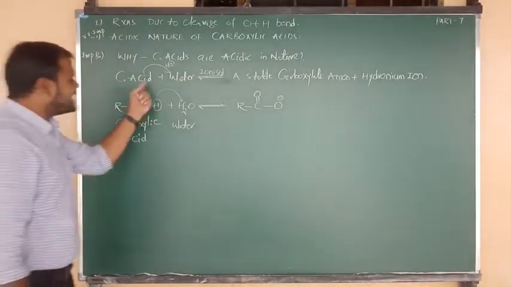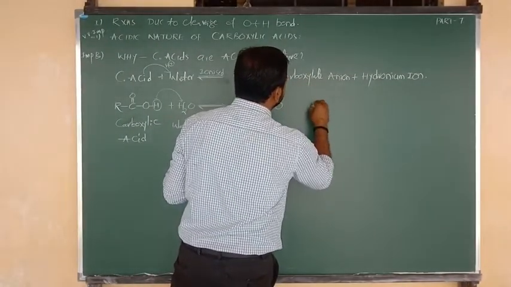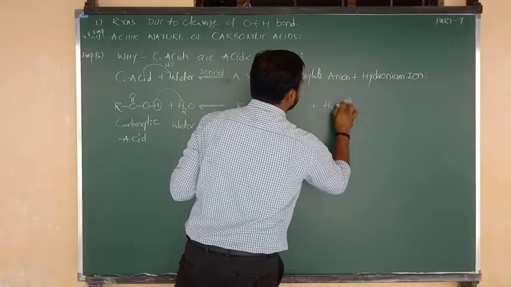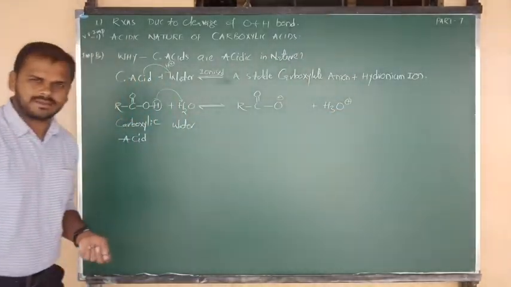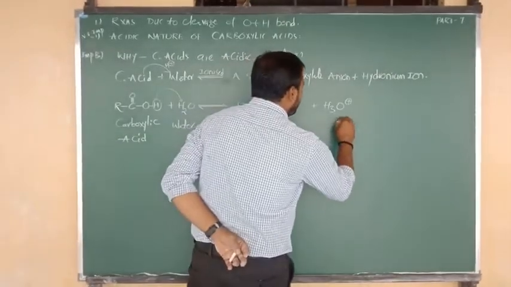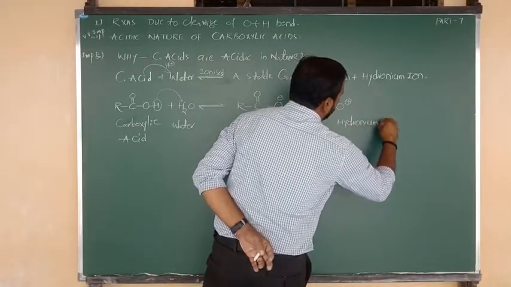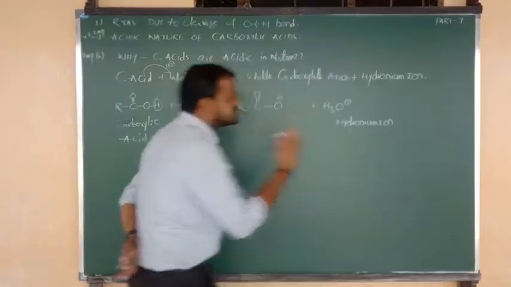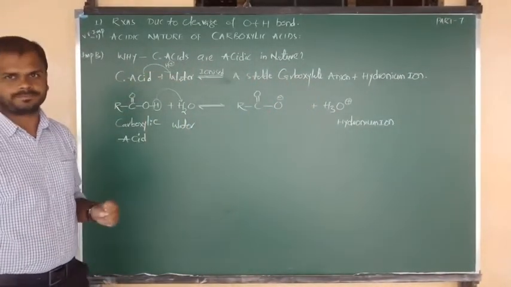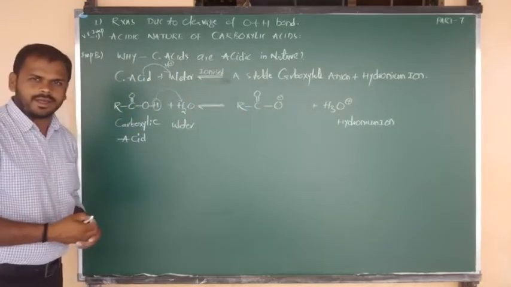And that H plus is given to the water molecule, which is converted into the product H3O plus, the hydronium ion. But we don't need to focus on the hydronium ion. Our focus should be on the stable carboxylate anion. Yes, this is the carboxylate anion.